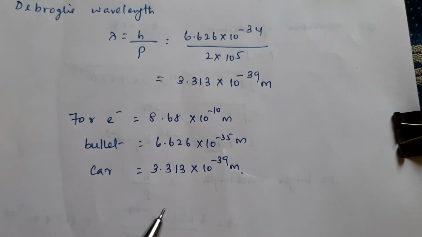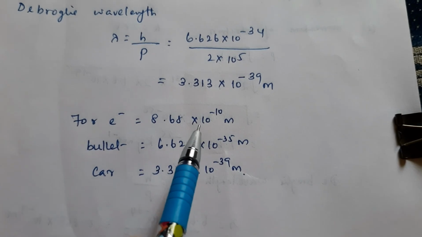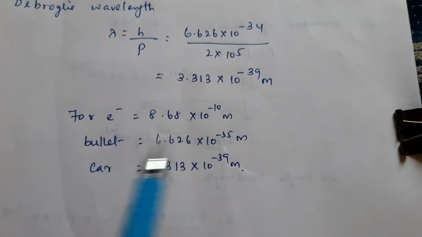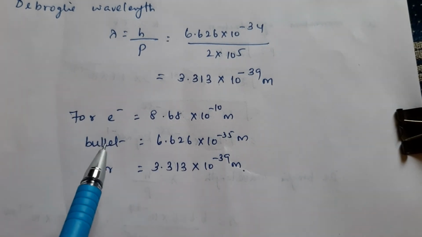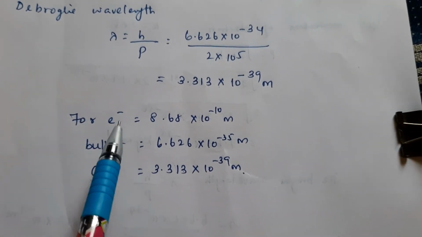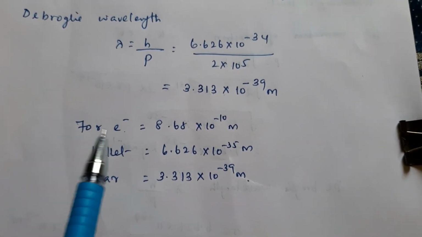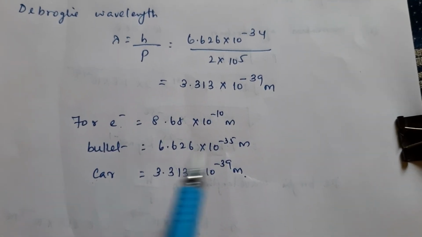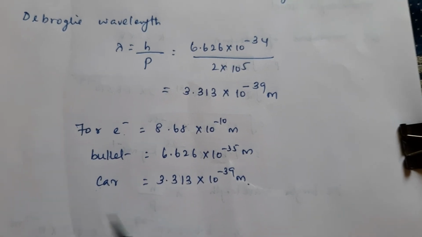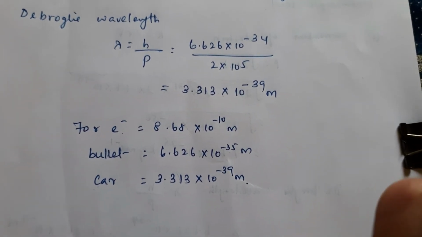So this shows that the wave nature of matter is only important for atomic level and it is not relevant for the macroscopic level. Here these two are in macroscopic levels. But electron is at atomic level. So only in the atomic level the wavelength can be calculated. For macroscopic levels, the wavelength cannot be calculated.